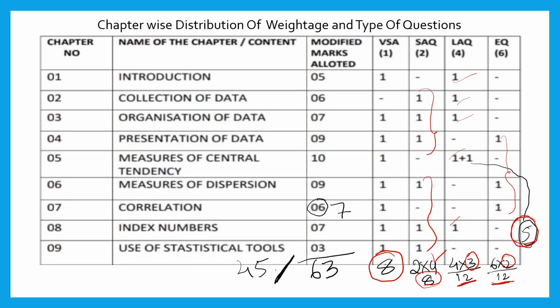With respect to practical questions, one is from statistics and 2 questions from Indian economy. You can attend those 2 practical questions from Indian economy, or one from statistics and one from Indian economy. It depends on which question you choose. When you choose the 5-mark practical question from the statistics part, then you can get 45 marks.